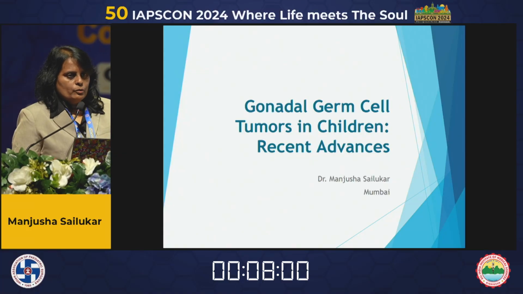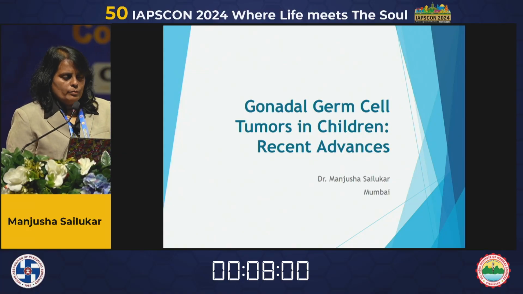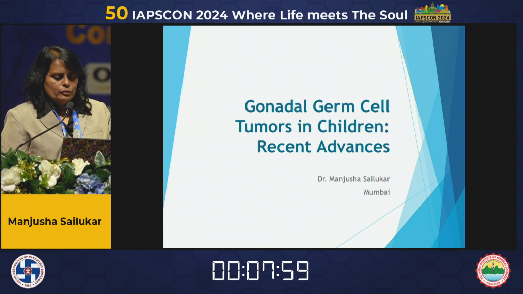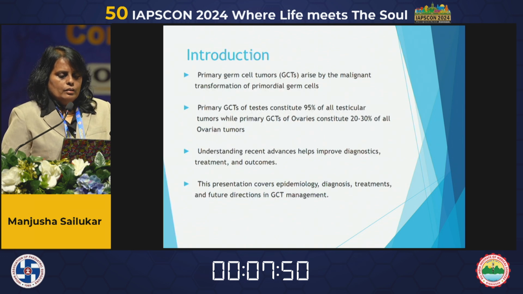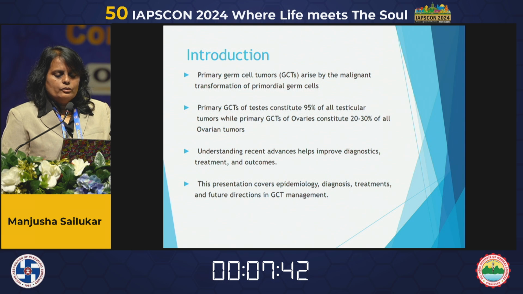After Wilms tumor and neuroblastoma, the third most common pediatric solid tumor is germ cell tumors. Today I am going to cover gonadal germ cell tumors in children, recent advances. Primary germ cell tumors arise by the malignant transformation of the primordial germ cells. GCTs of testes constitute around 95% of all testicular tumors, while primary germ cell tumors of ovaries constitute around 20 to 30% of all ovarian tumors.